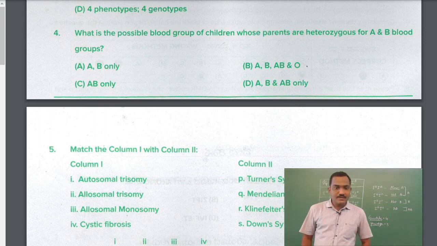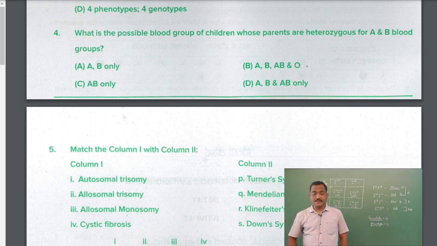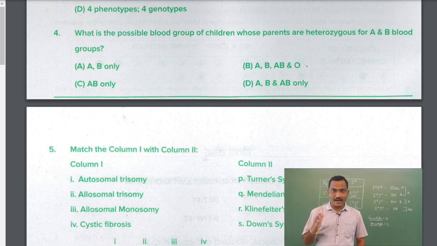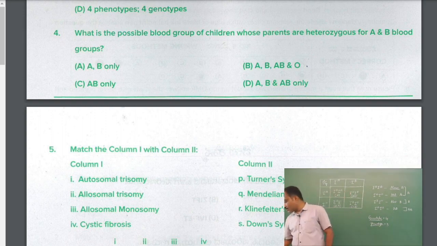What is the possible blood group of children whose parents are heterozygous for A and B blood groups? Heterozygous for A and B blood group, that is IAIO and IBIO. So immediately you can think there is a possibility of getting A blood group, B blood group and AB blood group. So let us work out anyway.